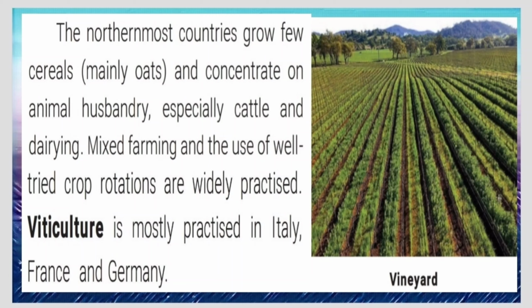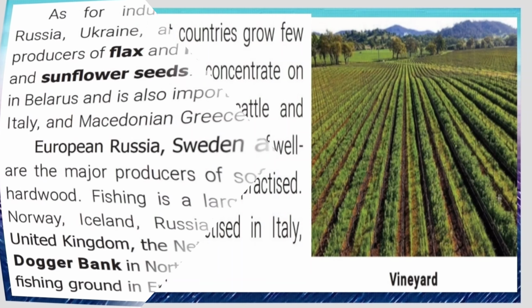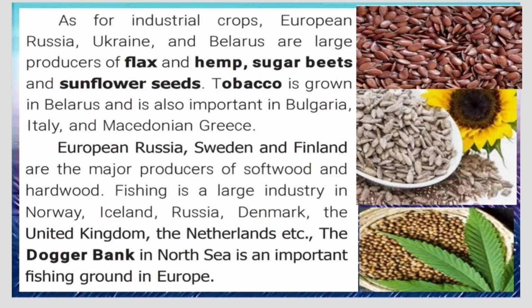The northernmost countries grow few cereals, mainly oats, and concentrate on animal husbandry, especially cattle and dairying. Mixed farming and the use of well-tried crop rotations are widely practiced. Viticulture, that is grapevine, is mostly practiced in Italy, France and Germany. As for industrial crops, European Russia, Ukraine and Belarus are large producers of flax and hemp, sugar beets, and sunflower seeds.